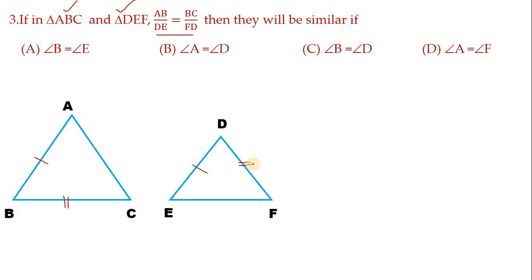So, now we have to remember the SAS similarity criteria. According to SAS similarity criteria, angles must be included. Means in these two sides, the included angle is B, and in these two sides, the included angle is D. Therefore, if angle B equals angle D, then these two triangles will become similar. Therefore, the correct option is C: angle B equals angle D.